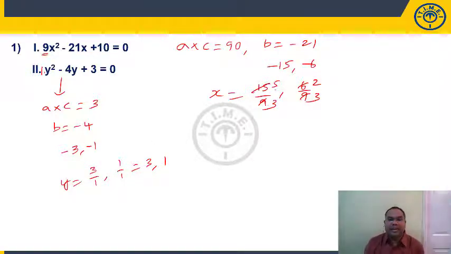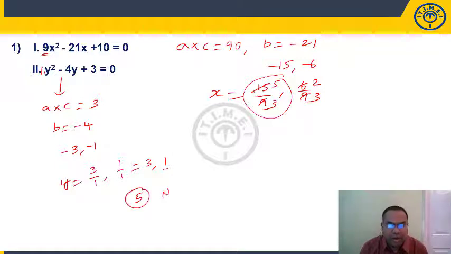When you see here, 5 by 3 is 2 point something, right? It is less than 3. But when you compare 5 by 3 and 1, 5 by 3 is more. So once it is less, in other case it is more. Similarly, 2 by 3 is less than 3 and less than 1. But if you take 5 by 3, 5 by 3 is less than 3, but it is greater than 1. So we will not get a definite or concrete relationship. We will say option 5. Option 5 is nothing but no relationship.